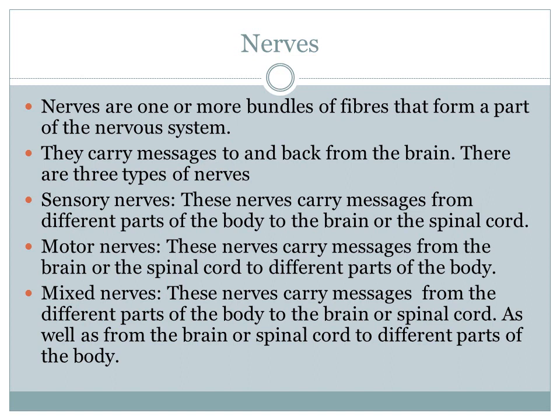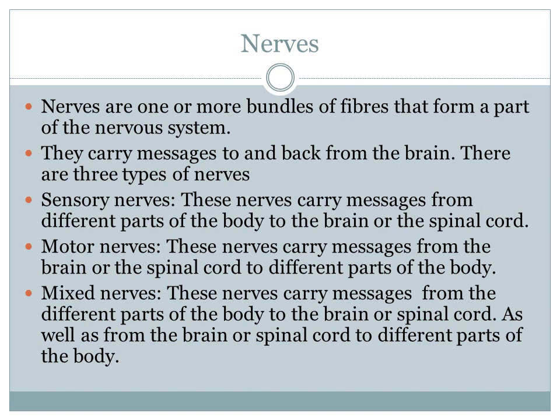Nerves are made up of one or more bundles of fibers and form part of the nervous system. What do they do? They carry messages to and from the brain.